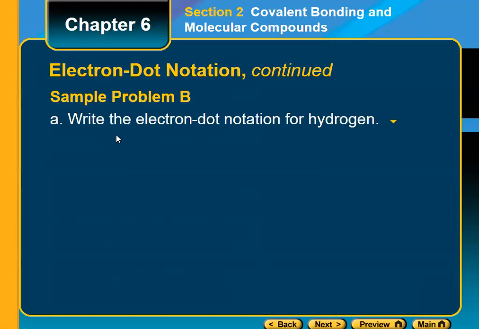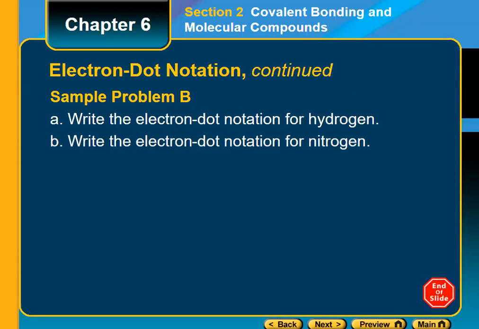So we need to write the electron dot notation. Let's try to answer this together. Notation for hydrogen: hydrogen is H1, so 1s1, so for hydrogen we just make 1 dot. Nitrogen N7: 1s2, 2s2, 2p3.